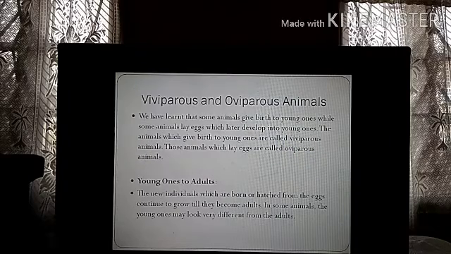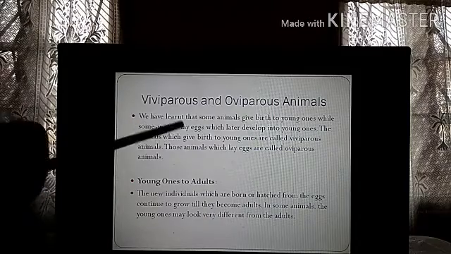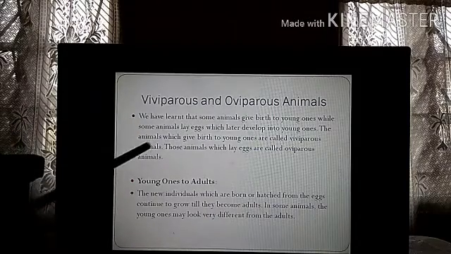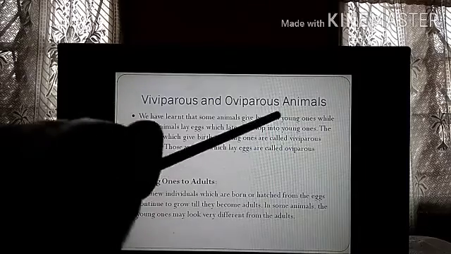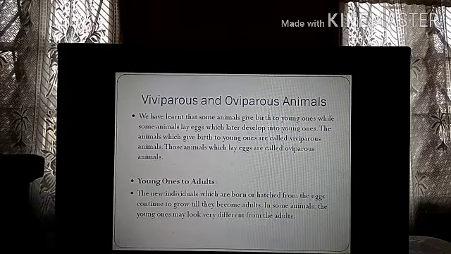Now we come to the next topic, that is viviparous and oviparous animals. We have learnt that some animals give birth to young ones while some animals lay eggs which later develop into young ones. Human beings, cows, cats and dogs directly give birth to the young ones. The young ones come out of the female body.